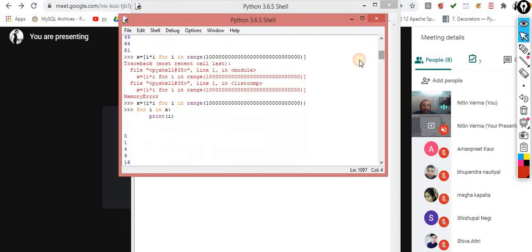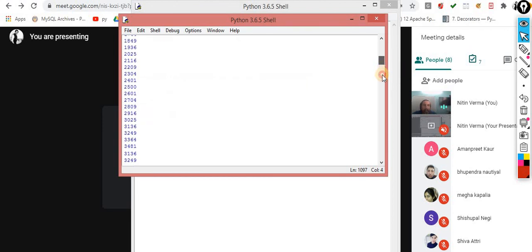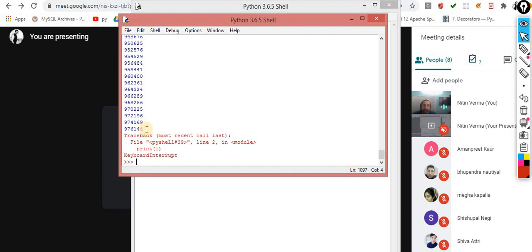Okay, the memory out of range error. The same thing I perform with the generator. Now it has become a generator object. Now you can check it out. I break it with the help of Control C, otherwise it will keep on displaying. So this is the only difference between the list comprehension and the generator.